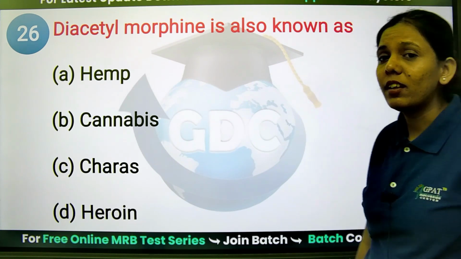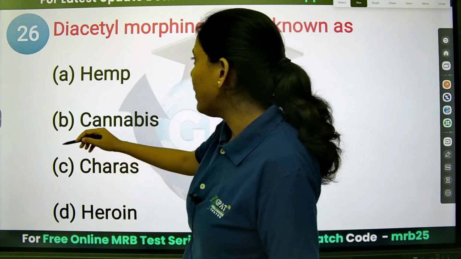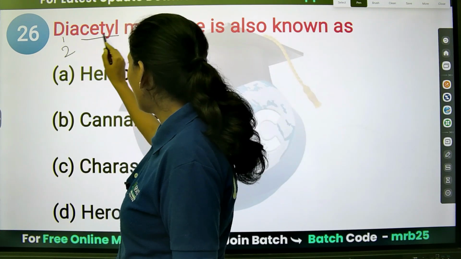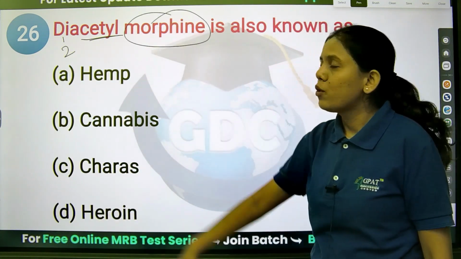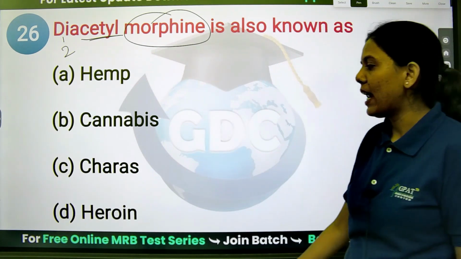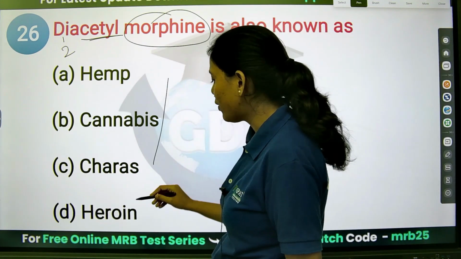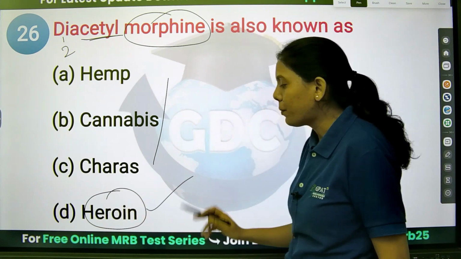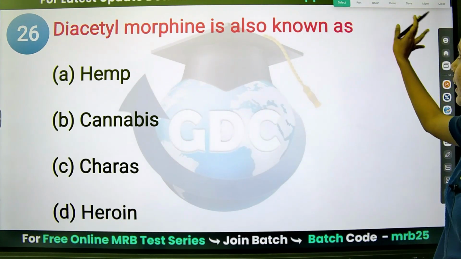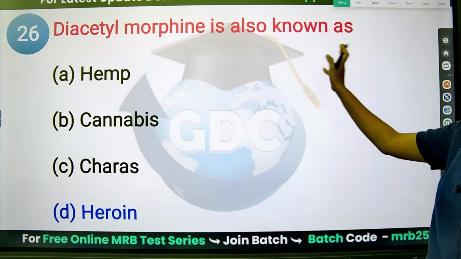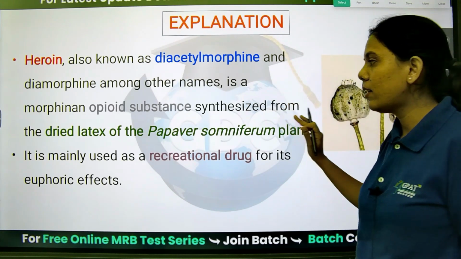Diacetyl morphine. Di means two, acetyl group, acetylation of the morphine. So it is known as heroin, the natural heroin. So option D is the diacetyl morphine. It is the diacetyl derivative of the morphine. So heroin is the right answer.